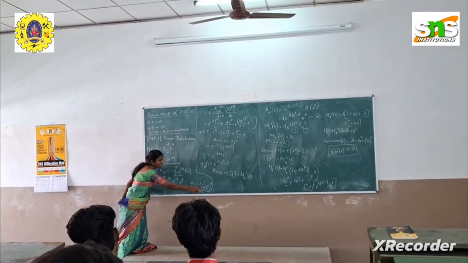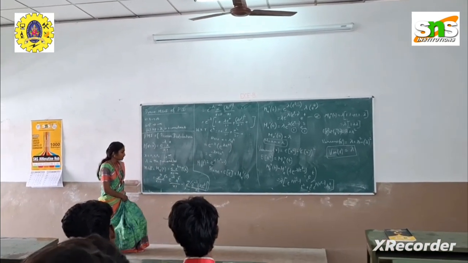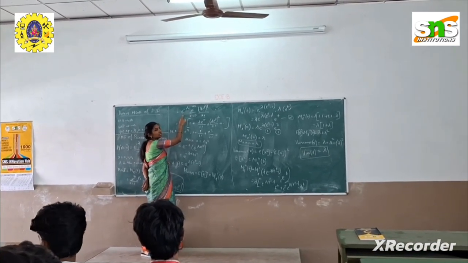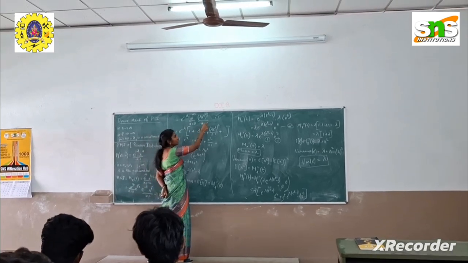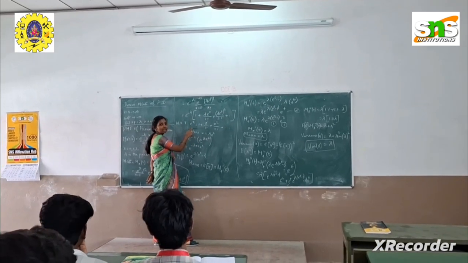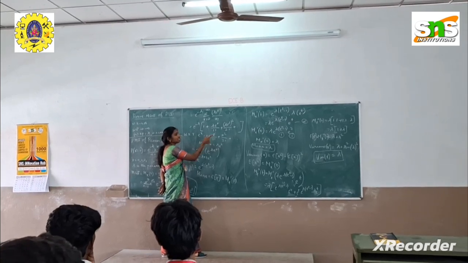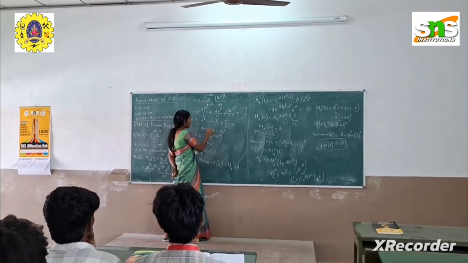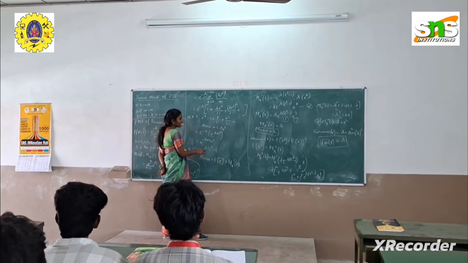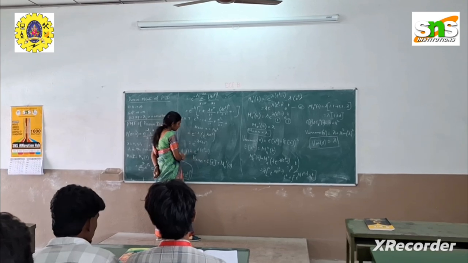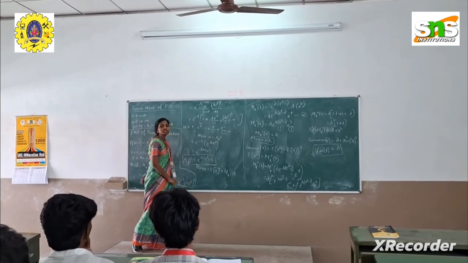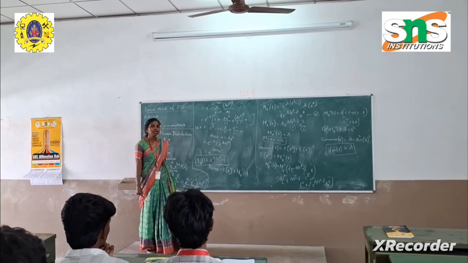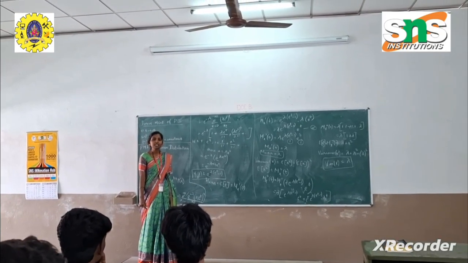In the second step, we have just plugged in the power of x here. Moving to the next step, we have e power minus lambda as a constant, and we have taken it outside the summation, and we have expanded the bracketed term here. We also see that the series in e power t is represented in this bracket, and therefore we have replaced it with e power lambda e power t. So we have Mx of t equal to e power lambda into e power t minus 1. This is the moment generating function of the Poisson distribution. So what is the moment generating function of a Poisson distribution? Mx of t is equal to e power lambda into e power t minus 1.